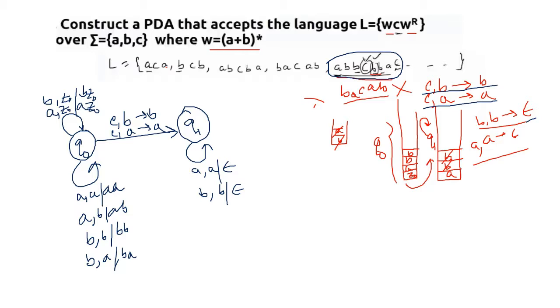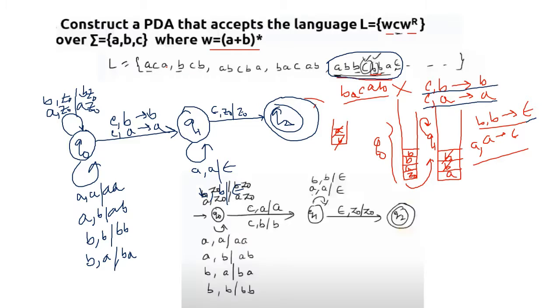With that being done, we just need to move to the final state, that is Q2. In that case, what is going to be left? Only Z0. So we are applying epsilon on Z0 and we are going to get Z0. So that is the total solution for this particular example. That is the clearer picture of the whole thing that we have discussed.